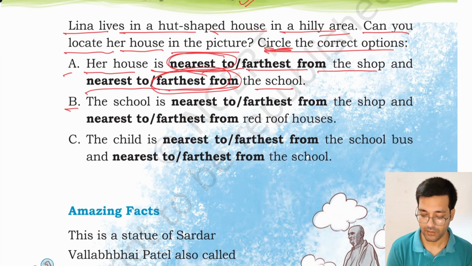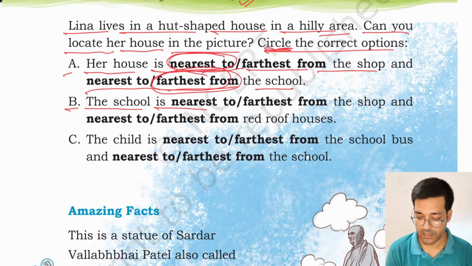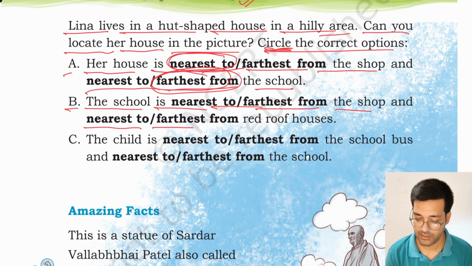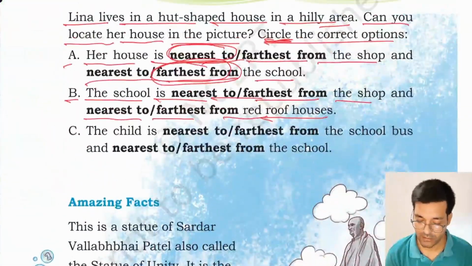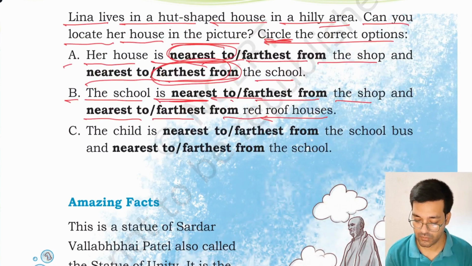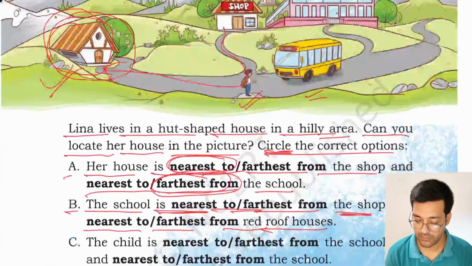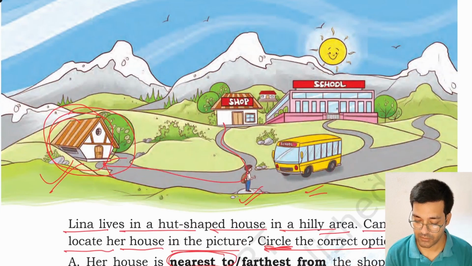B. The school is nearest to or farthest from the shop, and nearest or farthest from the red roof house?